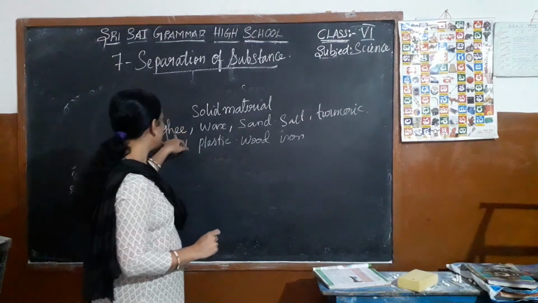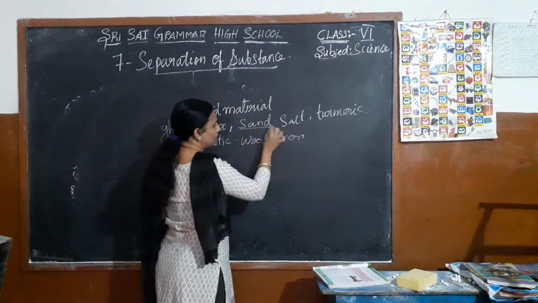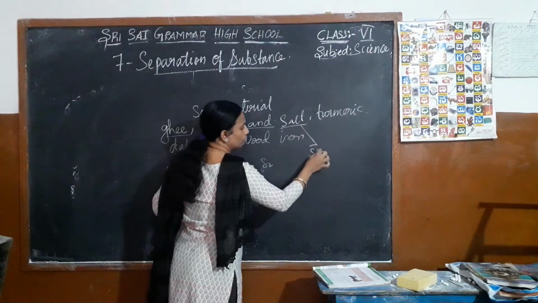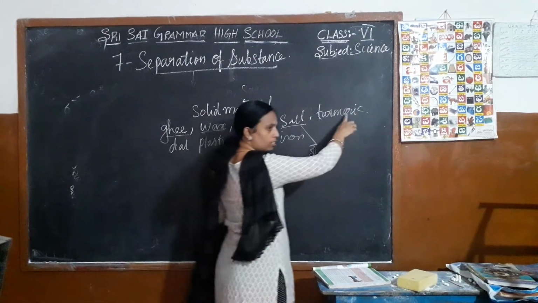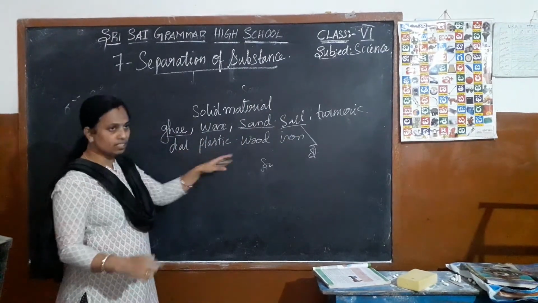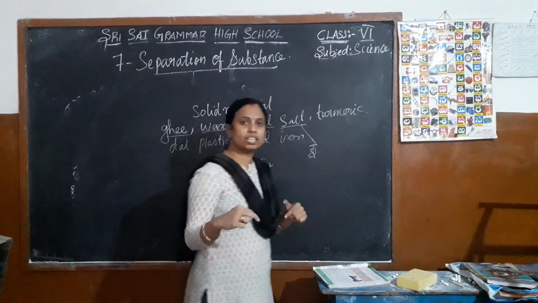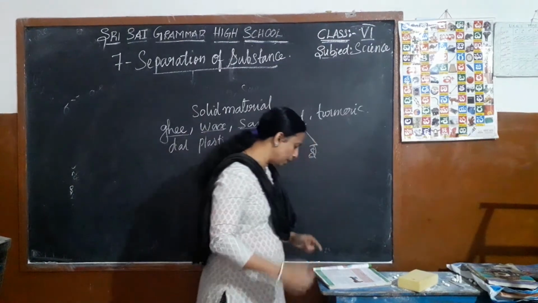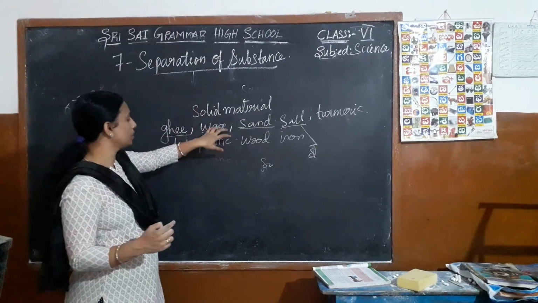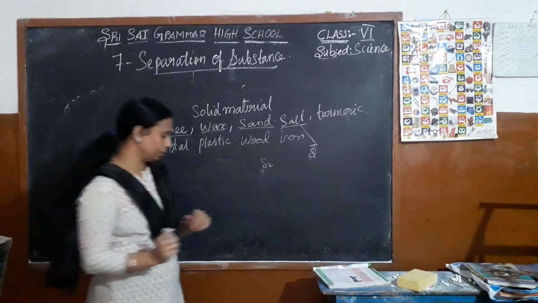The ghee will float on the water, wax also floats on the water. The sand will sink in the water. Salt will dissolve in the water. Turmeric also will dissolve in the water. And the dal will sink in the water. Plastic floats on the water. Wood will float on the water. Iron nail also sinks in the water. So like this, by using water, some things will sink and some will float, and some are soluble in water and some are not soluble in water.